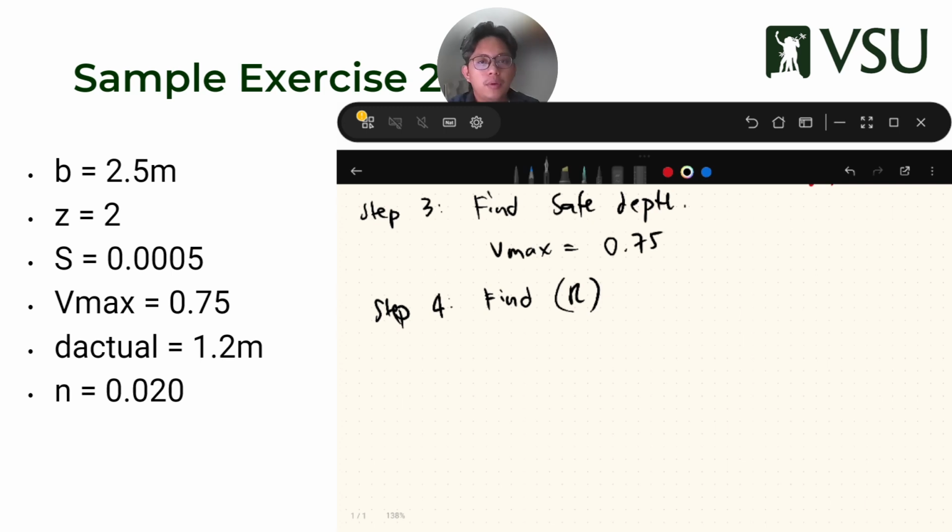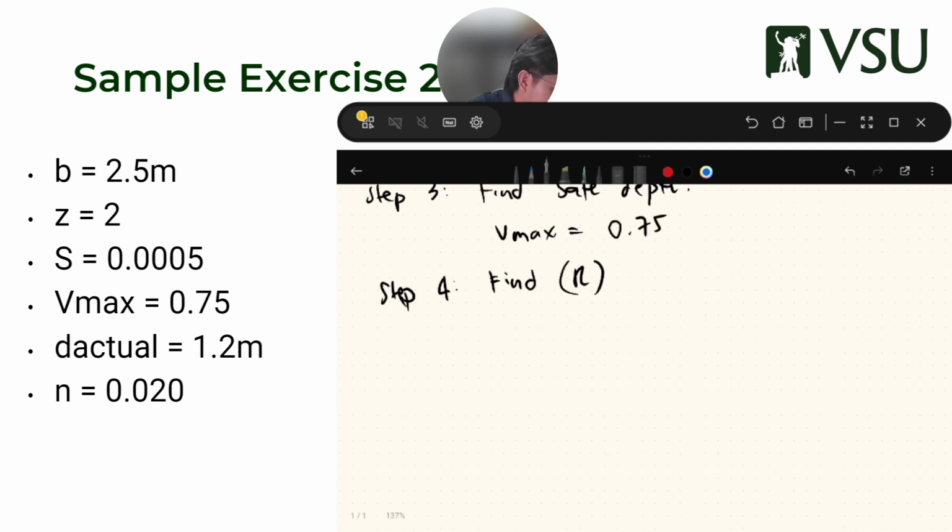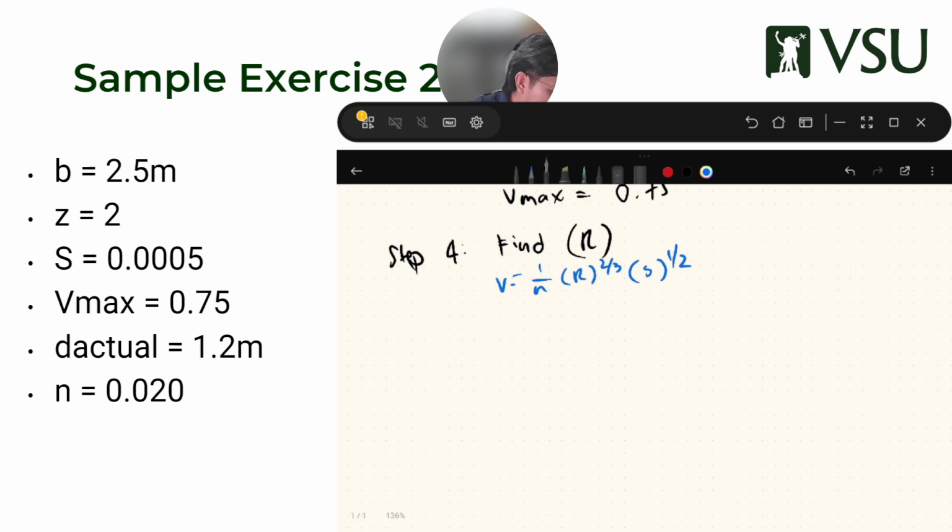You can use the equation I showed before, or you can use Manning's. It's the same thing. So V equals 1 over n, R to the 2/3, S to the 1/2. Then I convert it so that instead of V, R is the unknown.